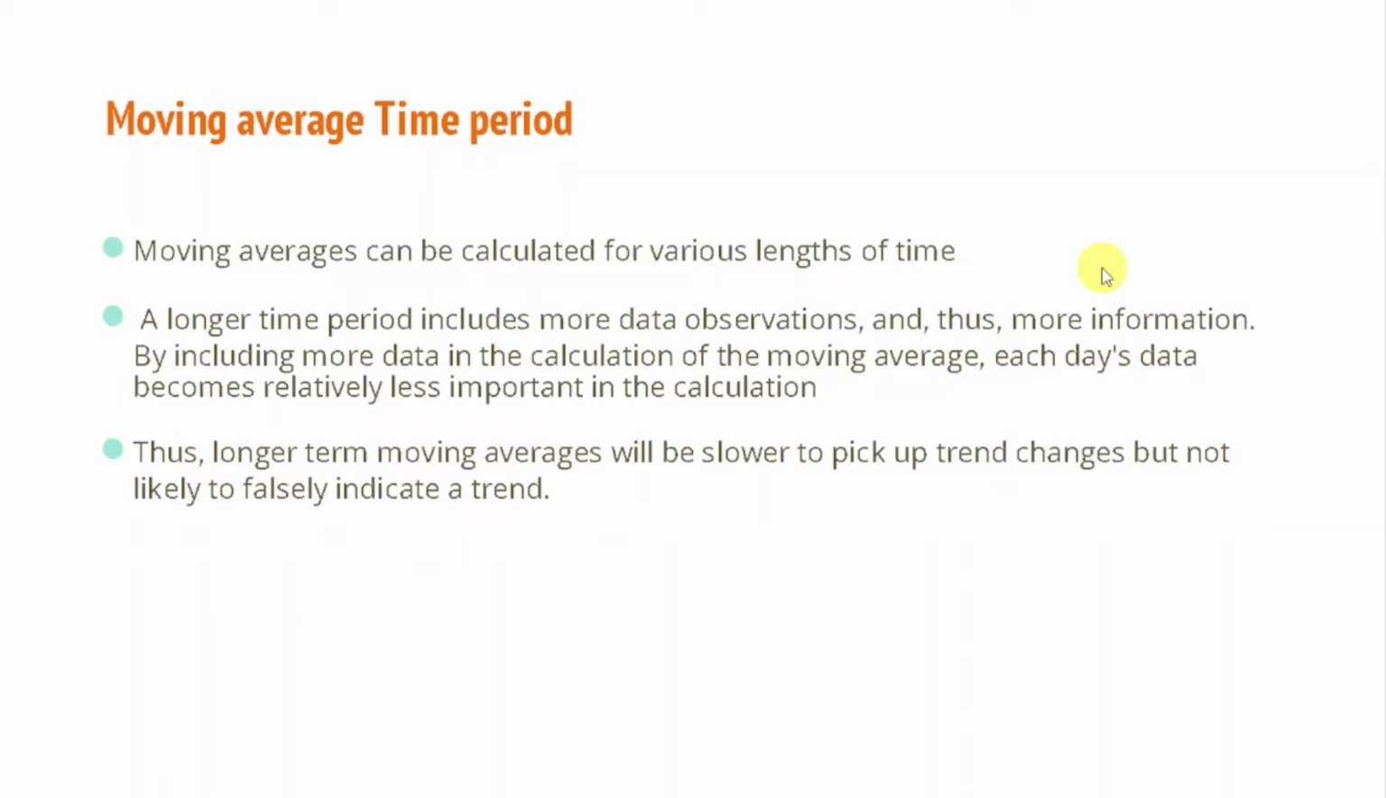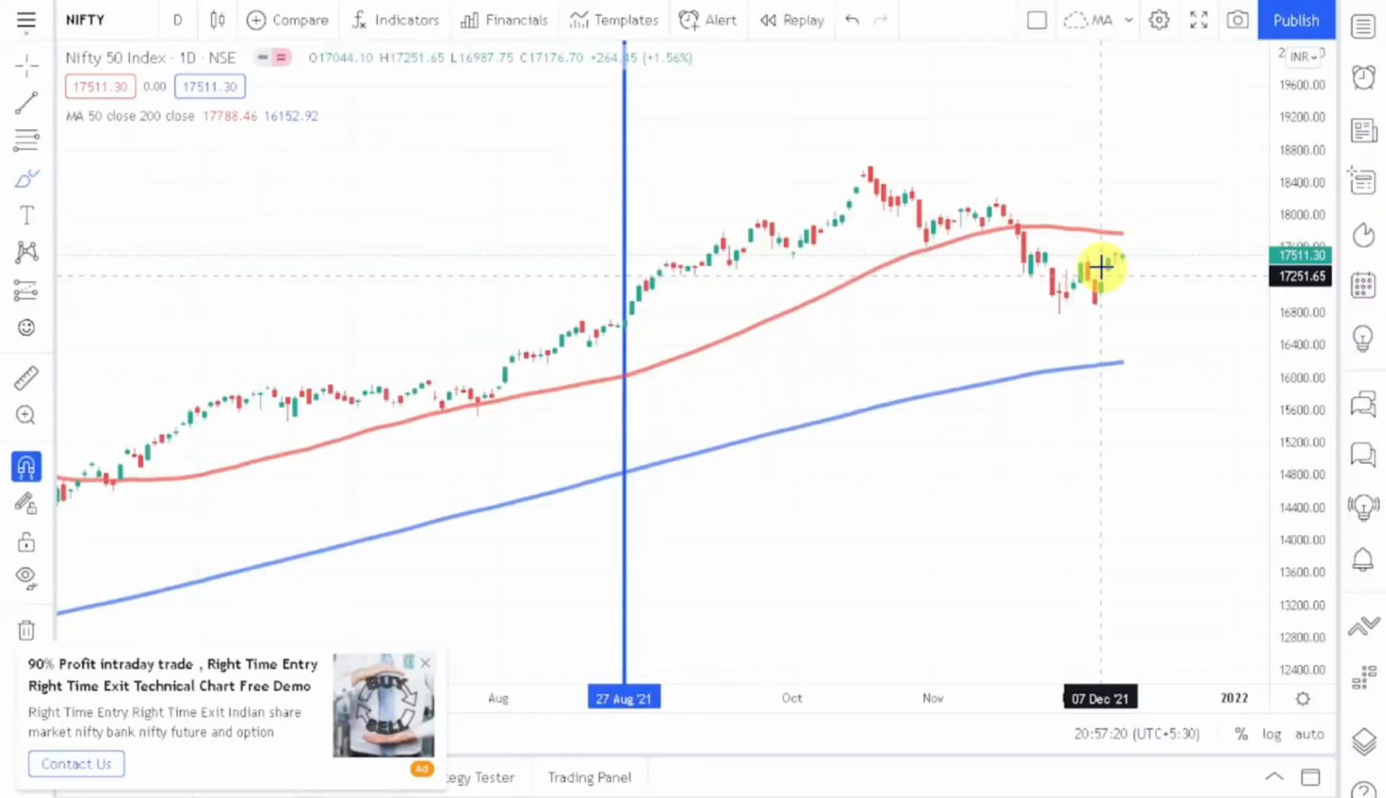And if I talk about moving average time period, then moving average can be calculated for various lengths of time. A longer period can include more data observations and thus more information. So if the moving average is having more data observations, then it will move very slowly. But if the moving average is having more data, then it is unlikely to give you a false signal. Let me explain this very well.